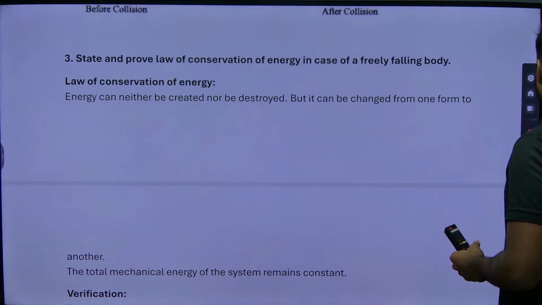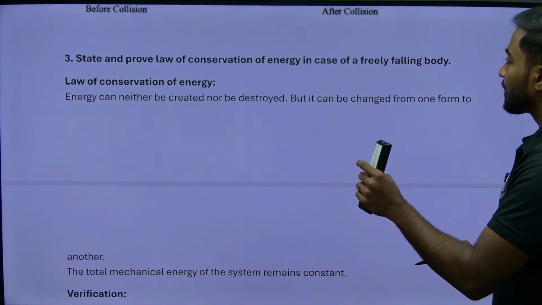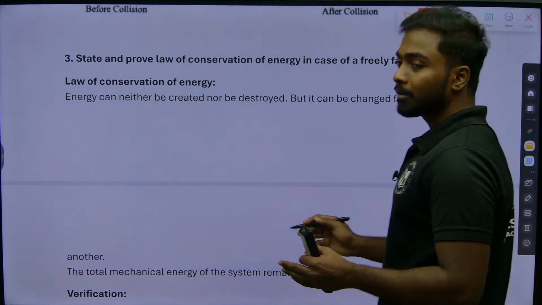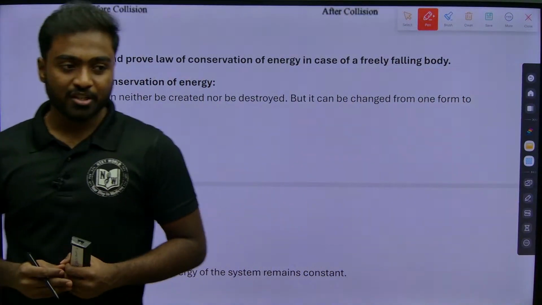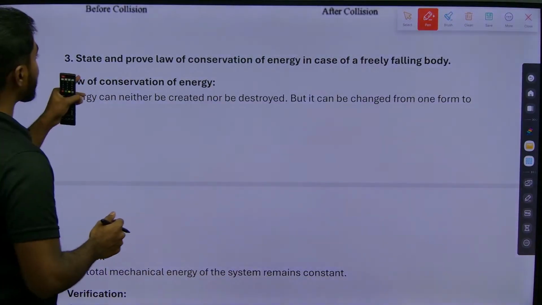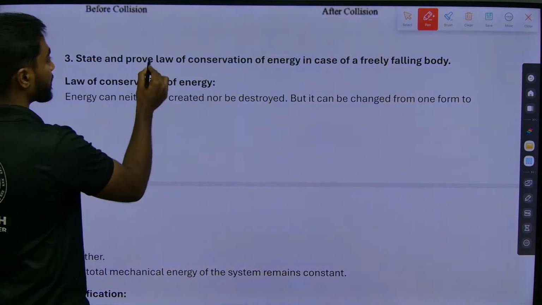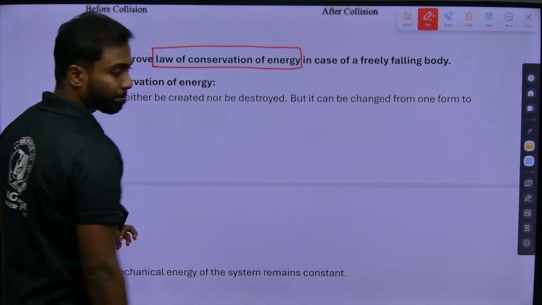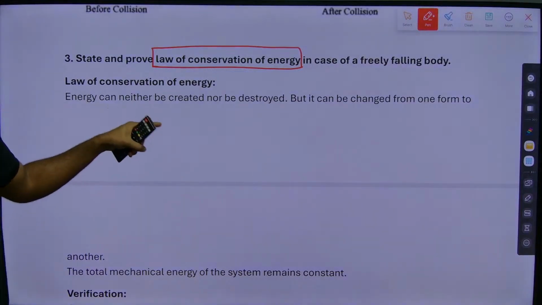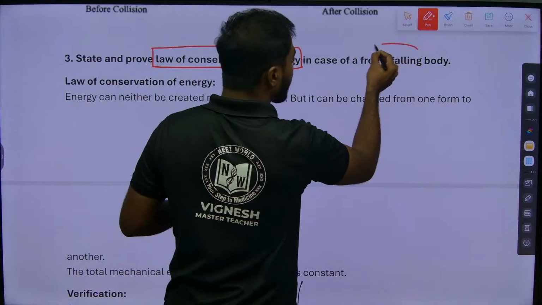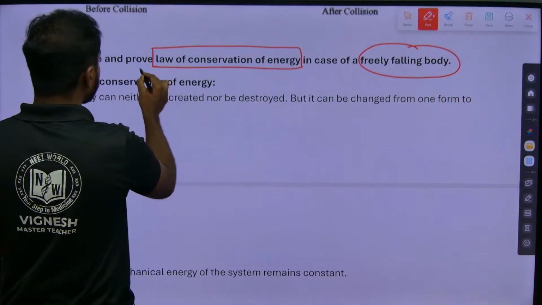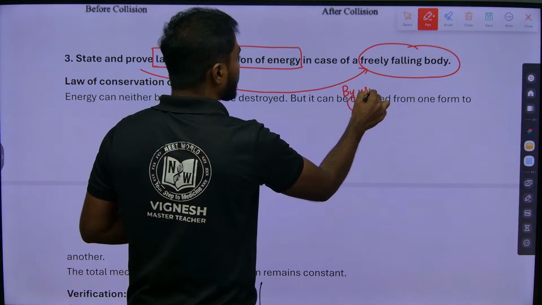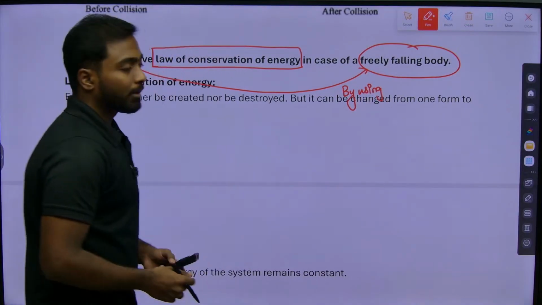So first of all we will see what is the question asked. We will try to analyze what they have asked and split it into subdivisions. First, state and prove the law of conservation of energy. So I need to know the meaning of the law of conservation of energy. And by using a free falling body I should prove it.